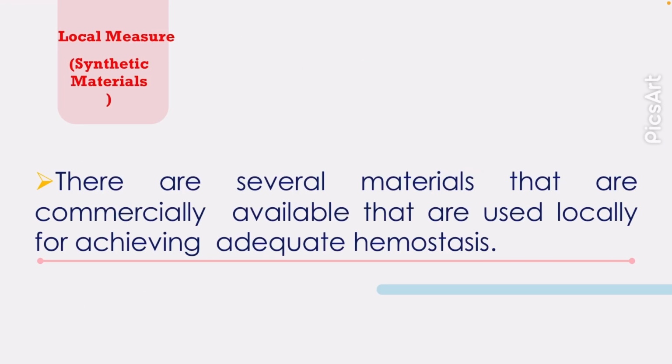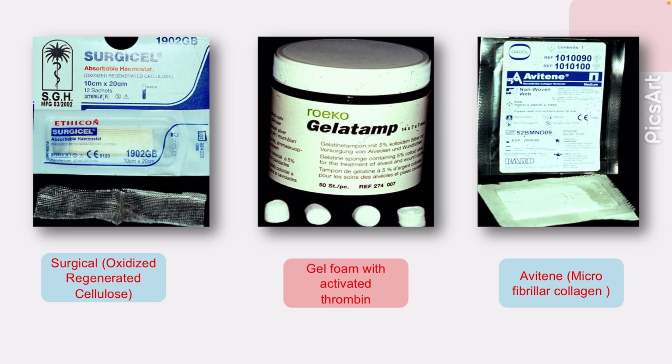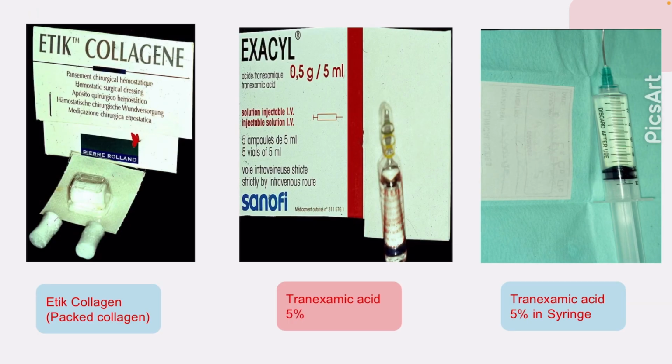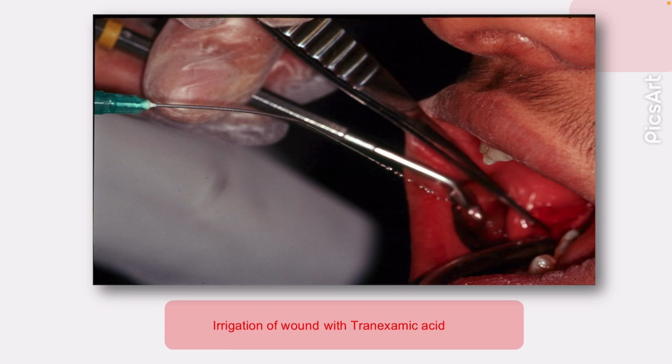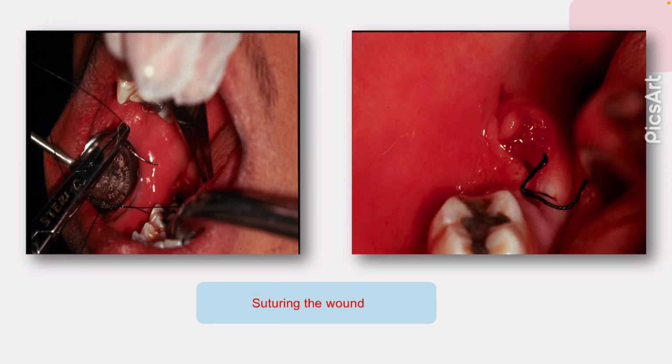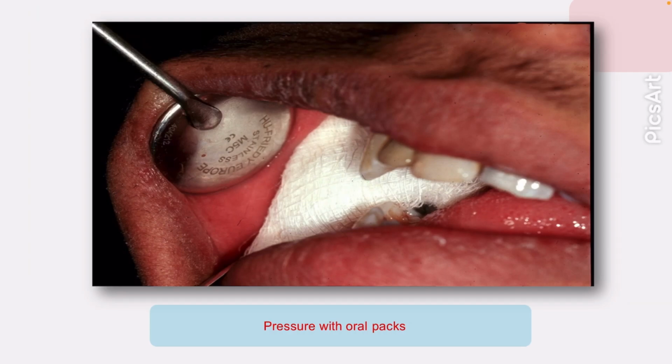Local measures, synthetic materials. There are several materials that are commercially available and used locally to achieve adequate hemostasis. We have oxidized regenerated cellulose, gel form with activated thrombin, microfibrillar collagen, bucket collagen, and tranexamic acid, which is used for irrigation. Clinically, we start with irrigation of the wound with tranexamic acid, and then suturing of the wound and pressure with an oral pack.